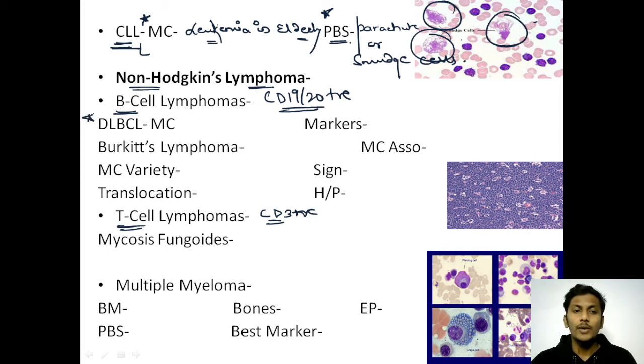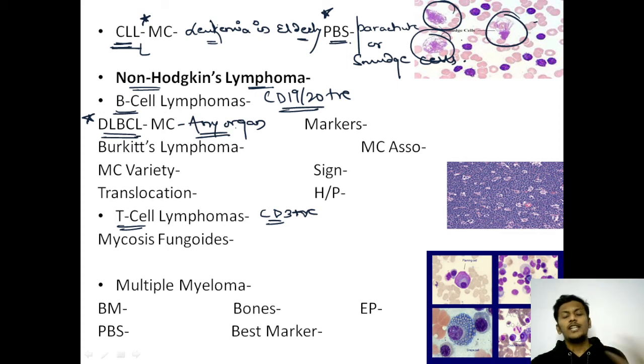Okay, if they ask you a question, most common type of lymphoma, the answer we have already discussed, that was diffuse large B-cell lymphoma. The most common type of lymphoma in any organ is diffuse large B-cell lymphoma, DLBCL.